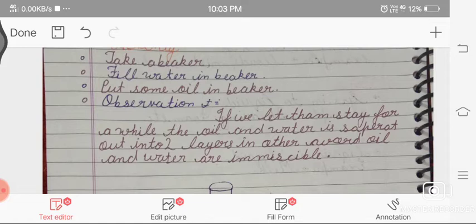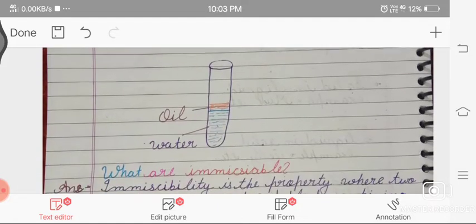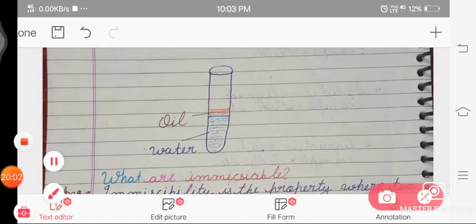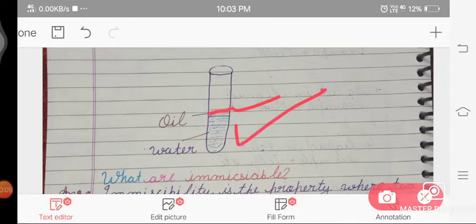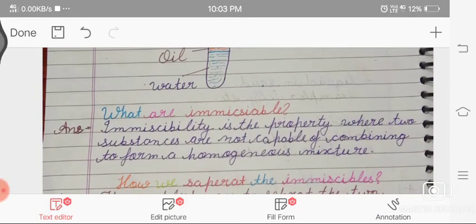In other words, the oil and water are immiscible like that. Like this, the oil and water are separated into two different layers. This is the oil, this is the water. So what is immiscible? Immiscible is the property where two substances are not capable of combining to form a homogeneous mixture.